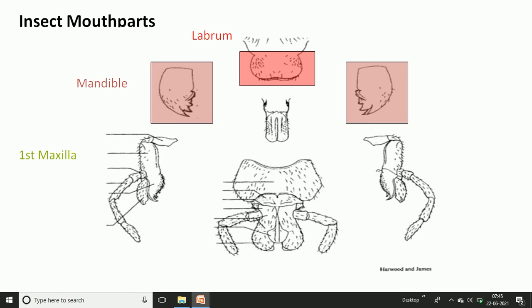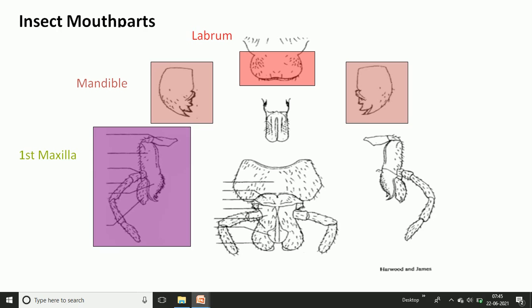The next part is the maxilla, or sometimes we also call it the first maxilla. For the maxilla, we can look at the pictures. It is very prominent, and in it there are specific different parts. The first part is the cardo. Then the second part is the stipes, and at the junction of the stipes there is also one segmented part, known as the maxillary palp.